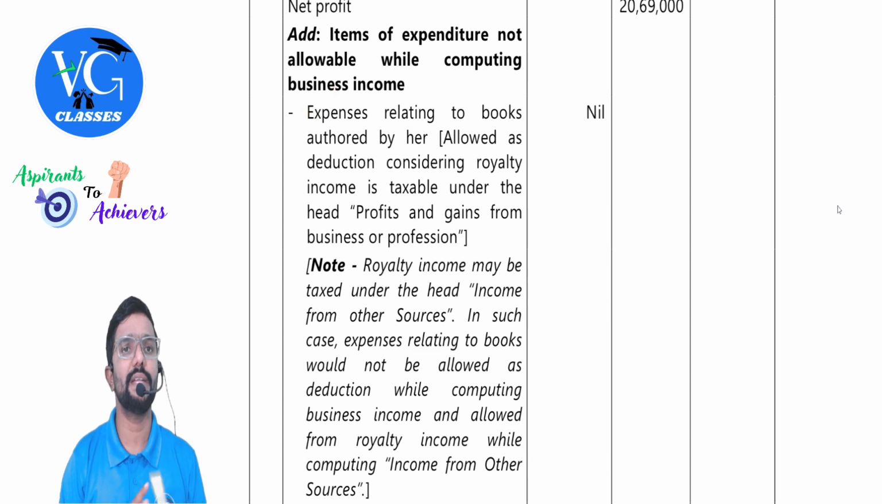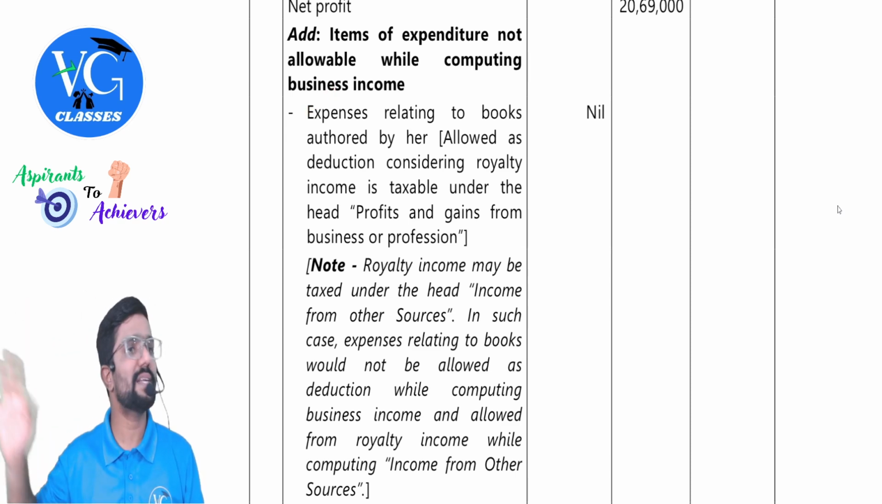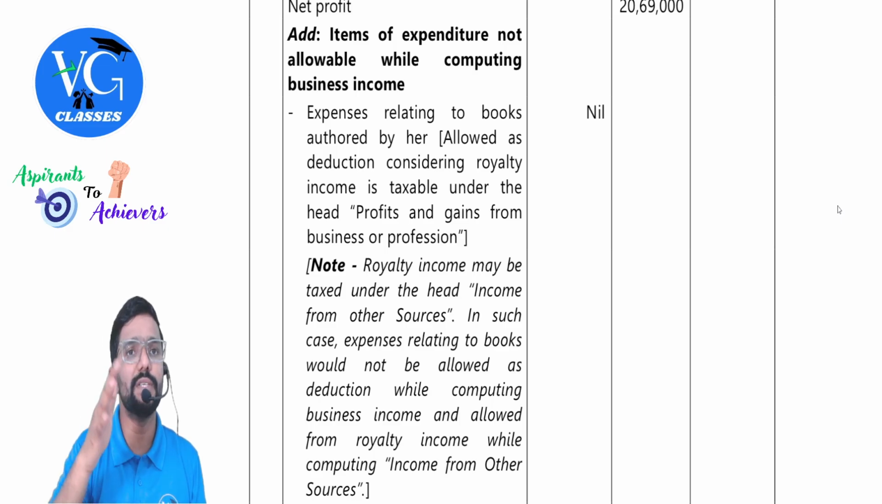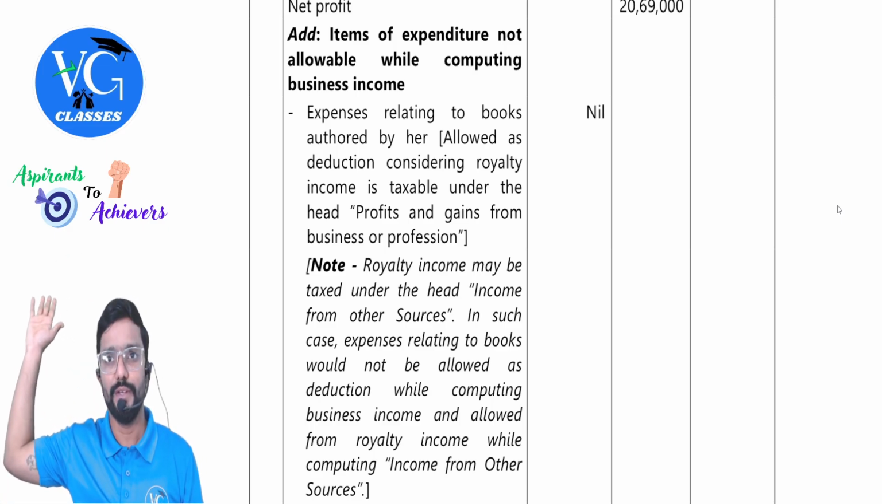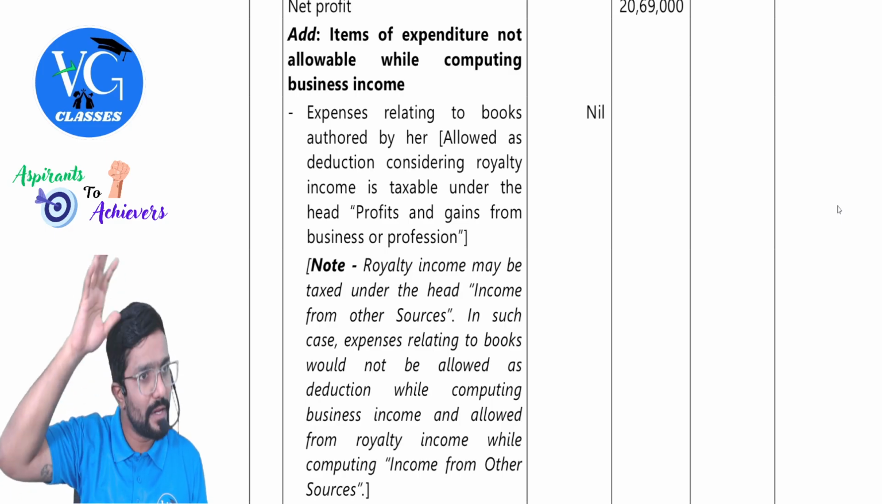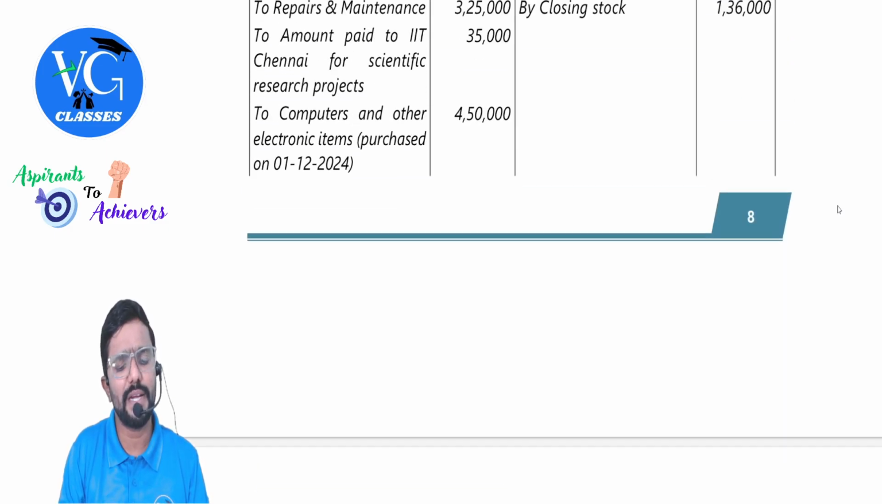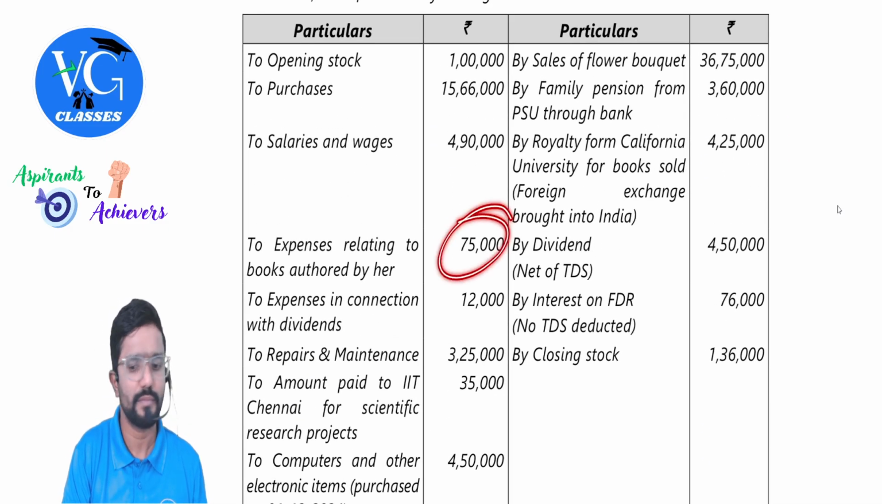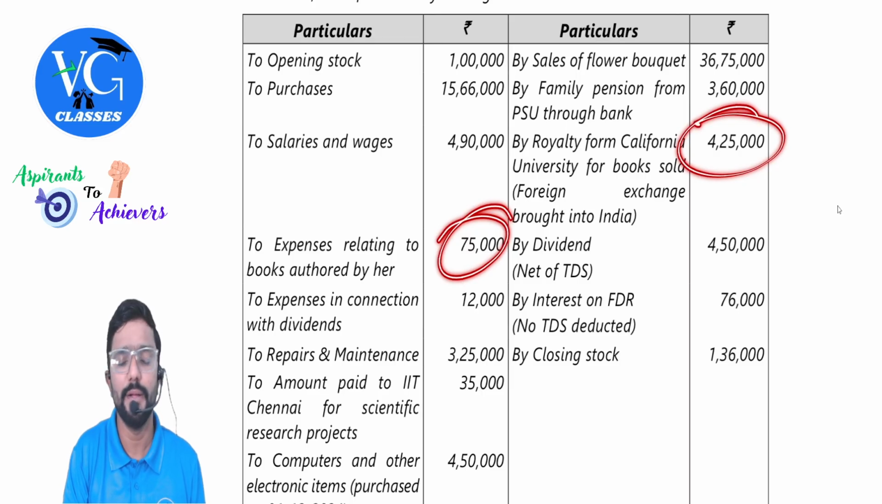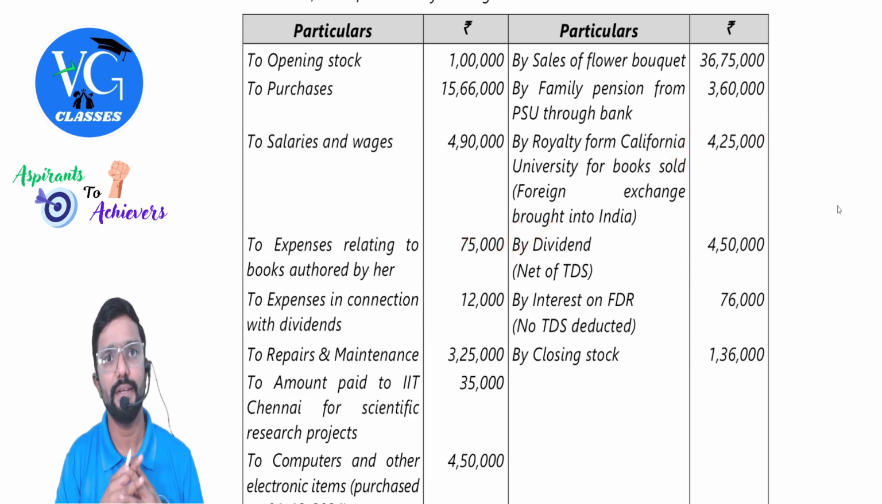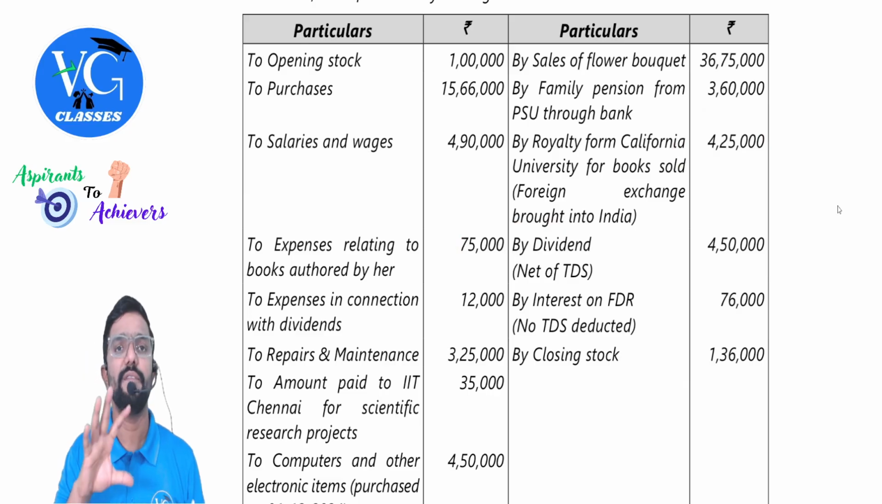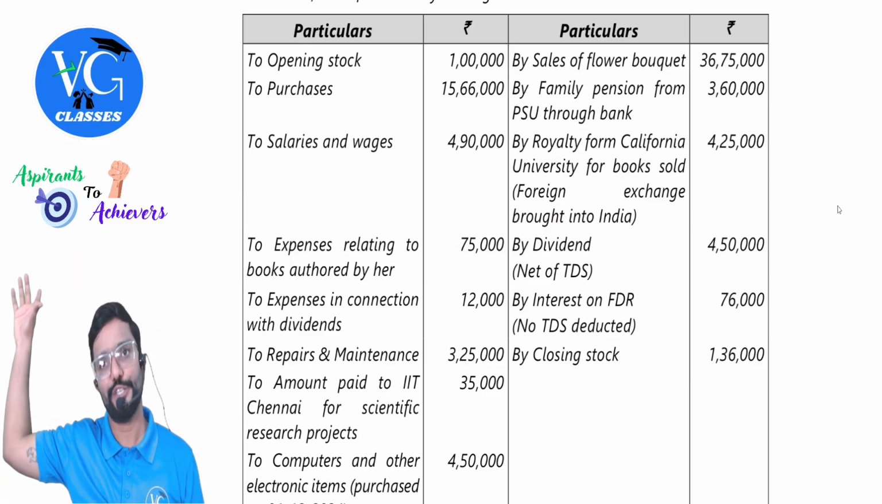Here, what they have taken is that the royalty income is taxable under the head PGBP. The alternate view is that it is taxable under IFOS. If you consider that the royalty income is taxable under PGBP, then she can claim these expenses under PGBP. If this is taxable under PGBP, then this is allowed under PGBP. This is what they have done in this answer, but they have mentioned that we can consider this even under the head IFOS.